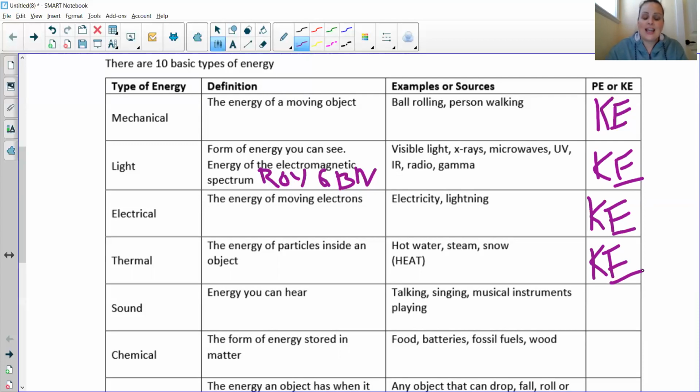And sound is the energy you can hear. Now, sound waves move as well. So when I'm talking to you, wavelengths of sound are coming out of my larynx, out of my mouth, into the recorder and you are hearing them. They're coming out of the speaker and traveling to your ears. That is moving, and so that is a kinetic energy as well.